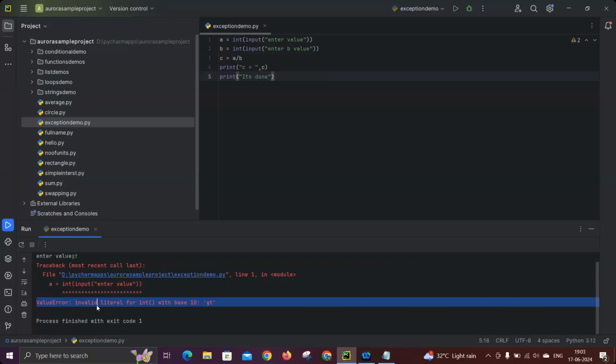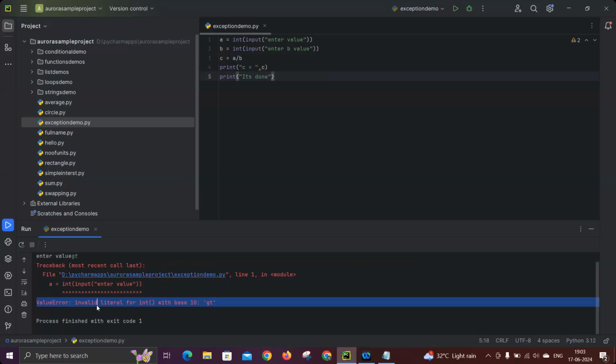Why do we have to stop the program? Because if you do like that, he will do that only. Okay, let it be. Maybe not intentionally. Maybe by mistake I gave some wrong input. So in that case, if the system shuts down, what is the use of purchasing that huge machine by paying some money? You have to take care, right? If I made some mistake as a customer, you should warn me. Like, you should not do that, you have to try with another. But you cannot stop me immediately, right? So that is the general user expectation in real time. So for that only, we have to do exception handling.